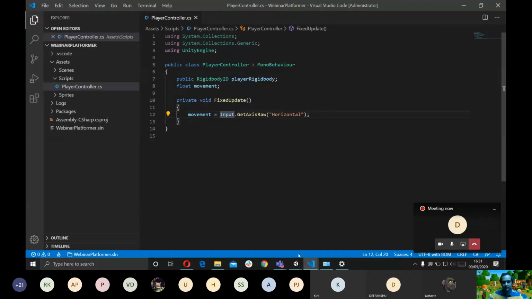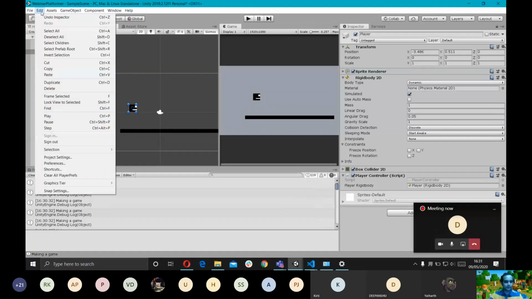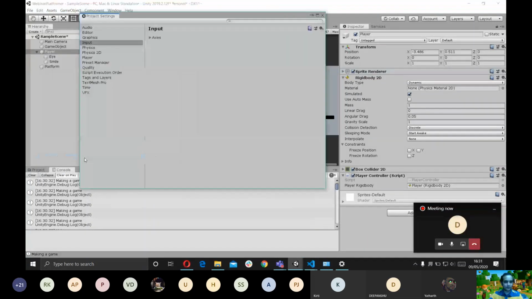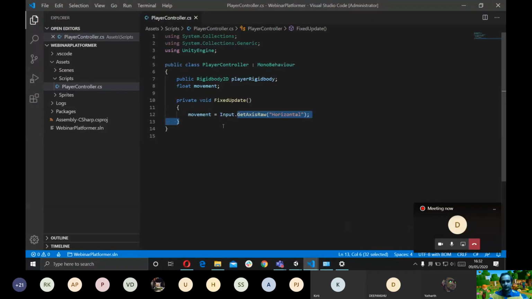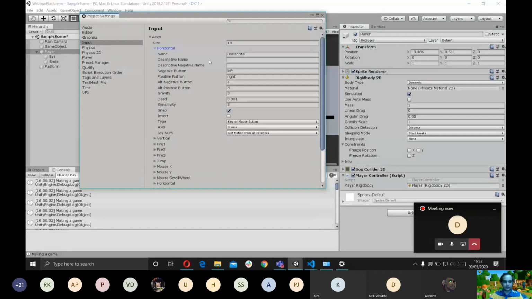It just gives us the direction in which the player is moving. I know this can be a bit confusing, so I'm just gonna show where we are actually getting this from. I'm gonna go to Edit, Project Settings. This is the input class that we are accessing right here. These are the fields. If I expand the axes here, you can see in the horizontal axis what we have. This is the axis that we're accessing in the script right now. There is a negative button left, a positive button right, and an alternative negative button. What this basically means is that you can move left and right using the arrow keys, and using A and D as well.